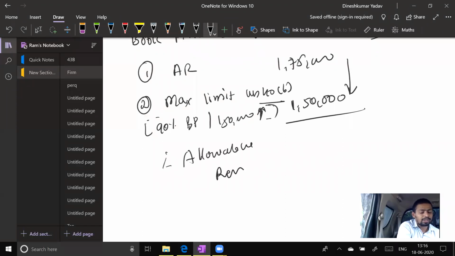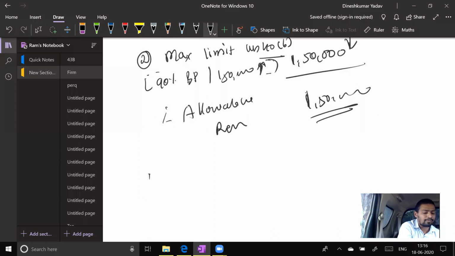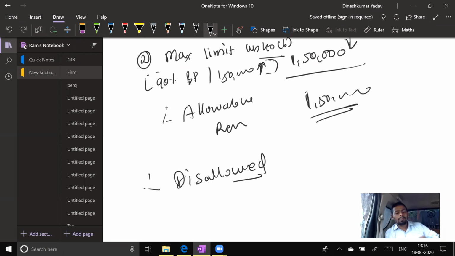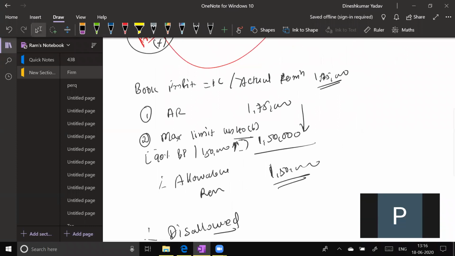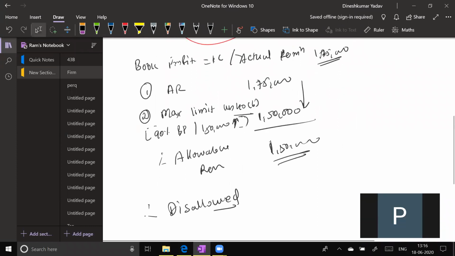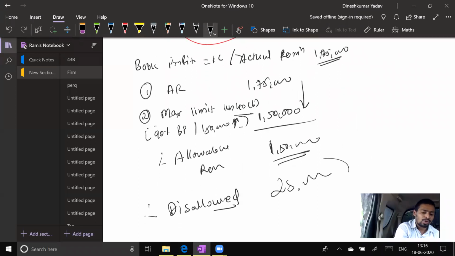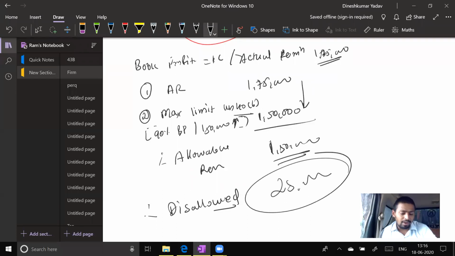Allowable remuneration is equal to 1,50,000. So can you tell me how much is disallowed? We paid 1,75,000, so 25,000 will be disallowed. So this is what you must understand. 1,50,000 is allowed, therefore 25,000 is disallowed. This is how it works in the case of a partnership firm.